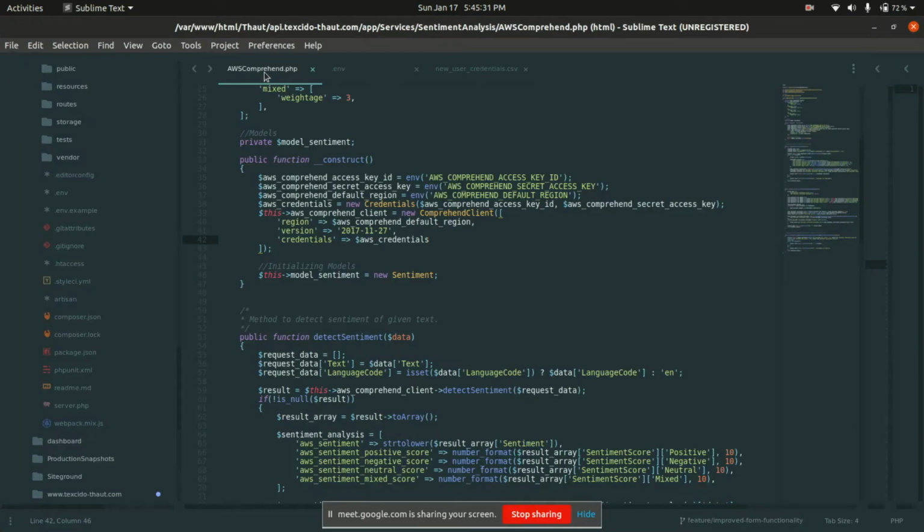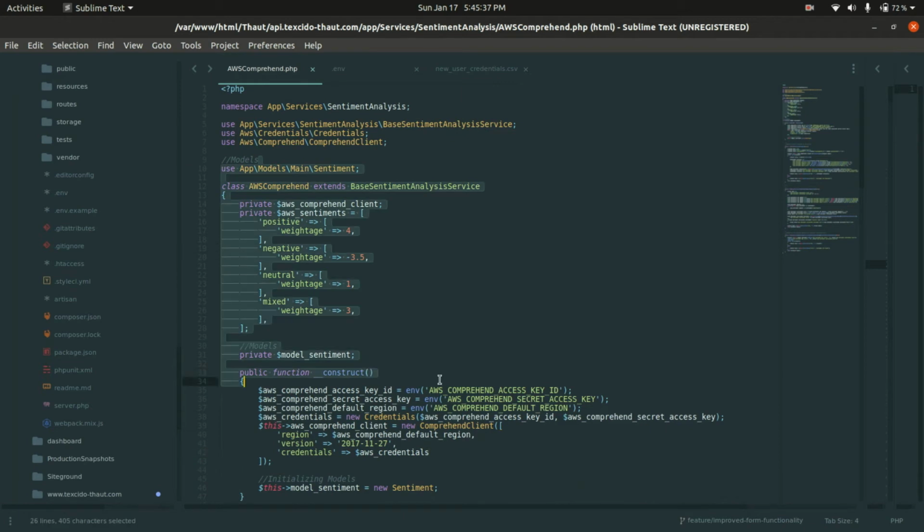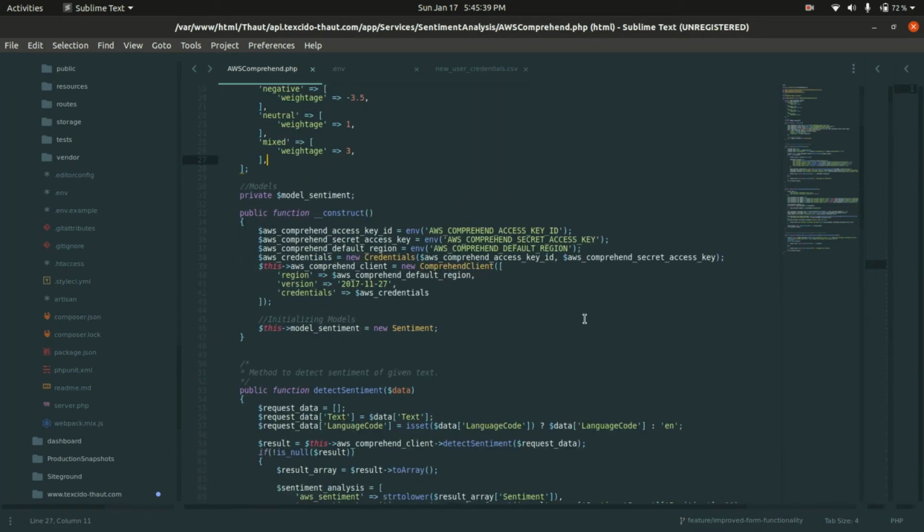So I'm using Amazon Comprehend in my project, and this is where I've written the code for it. If you see, I'm creating an instance of Amazon Comprehend. It is asking me for the AWS credentials. What are these AWS credentials? It is my key ID and my access key, which we created in the IAM account.